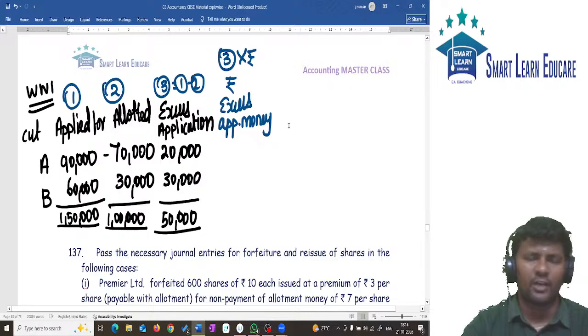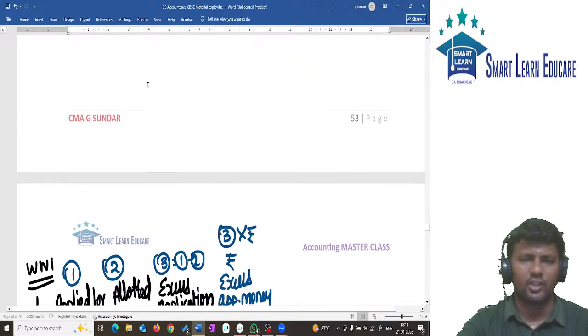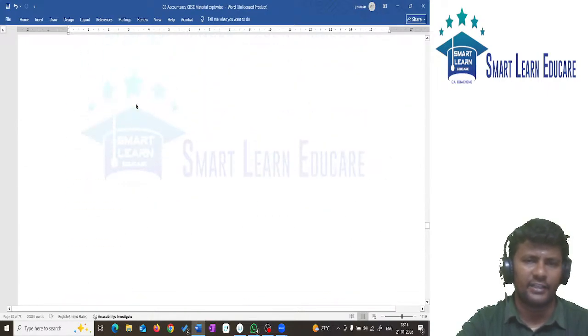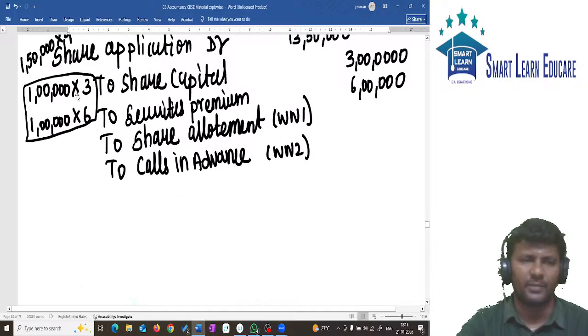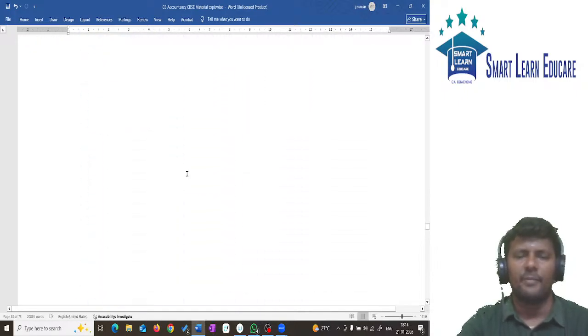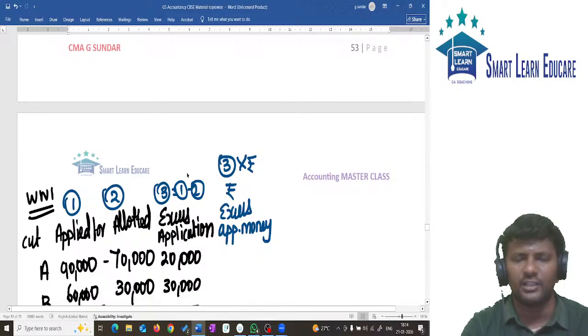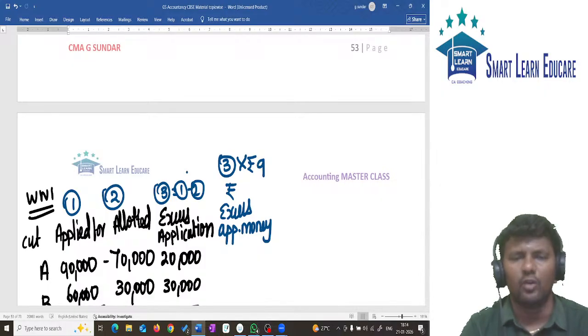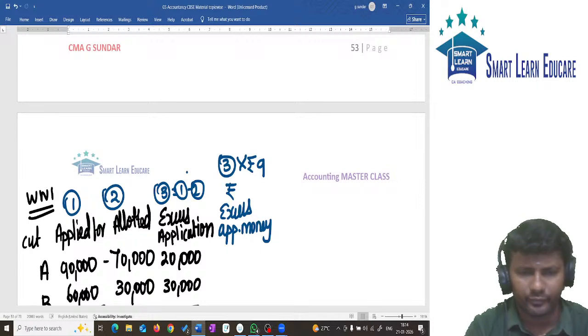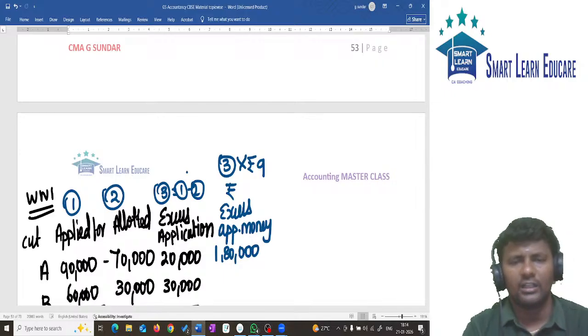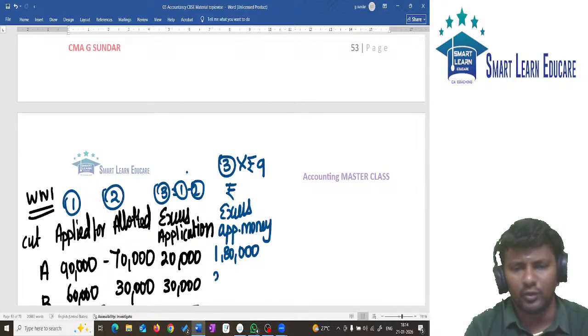What is the per share price? The price for one application is 9 rupees, I think. 3 plus 6, we saw, is 9 rupees. So for one application, how much excess money is paid? 9 rupees is paid. So 20,000 into 9 will give you 1,80,000. 30,000 into 9 will give you 2,70,000.